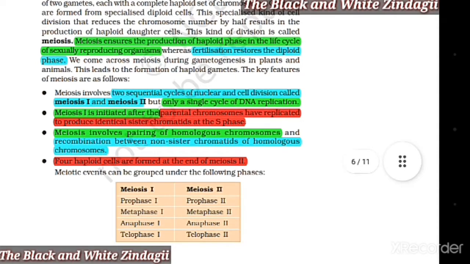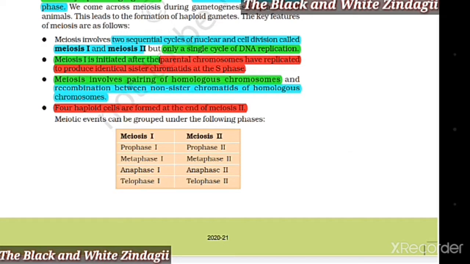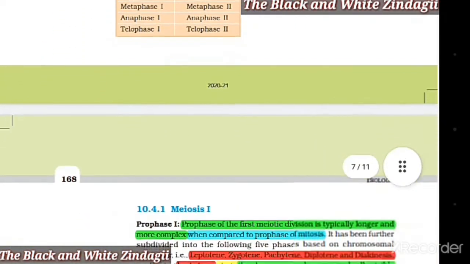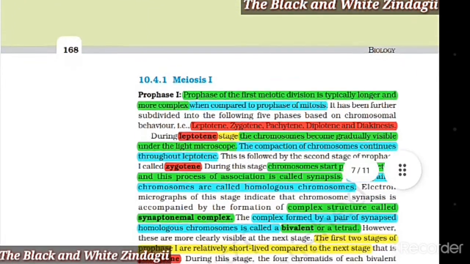Meiotic events can be grouped under the following phases. Meiosis 1 includes prophase 1, metaphase 1, anaphase 1 and telophase 1. Meiosis 2 involves prophase 2, metaphase 2, anaphase 2, and telophase 2. 10.4.1 Meiosis 1.